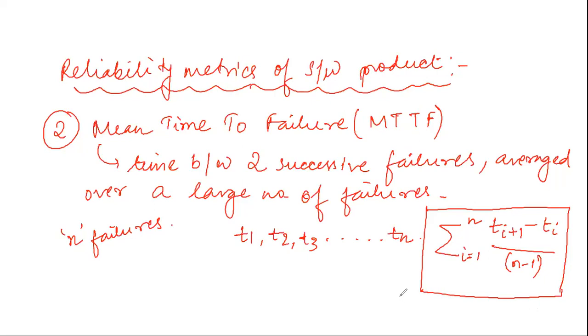Now, one thing: for finding these failures, the times T1, T2 which we will note down are only the run time that is considered in these measurements.